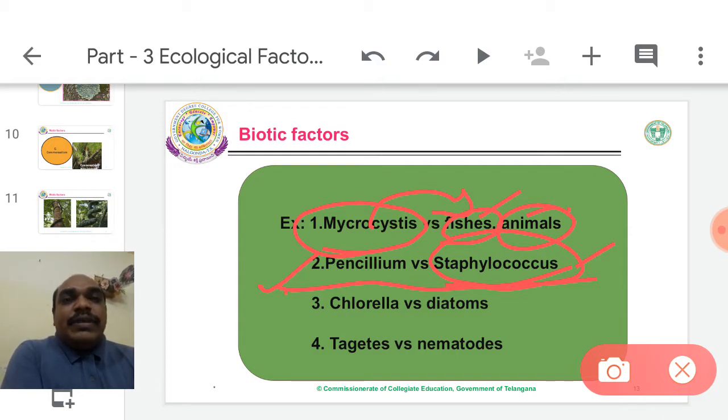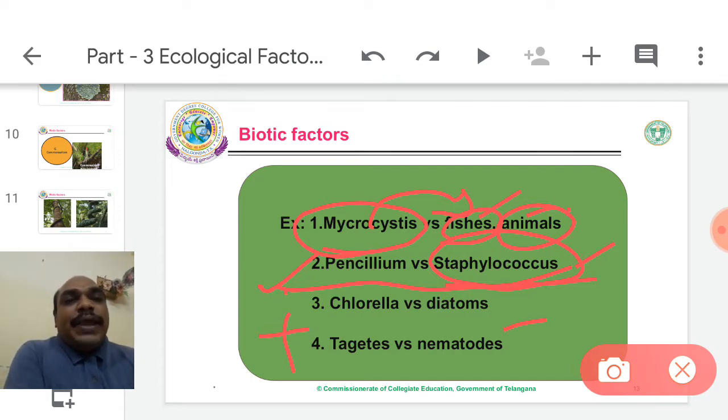Penicillium secretes penicillin, an antibiotic that easily kills Staphylococcus. So here Penicillium is benefited. Not benefited actually, Penicillium is autonomous. It can survive, plus, and Staphylococcus dies.